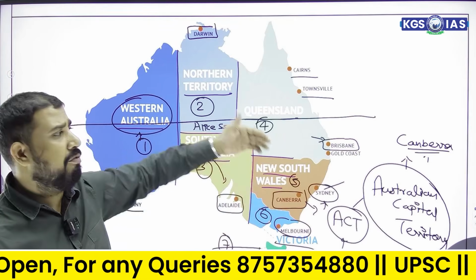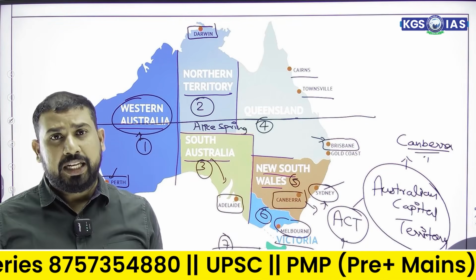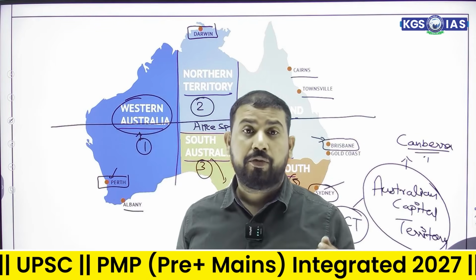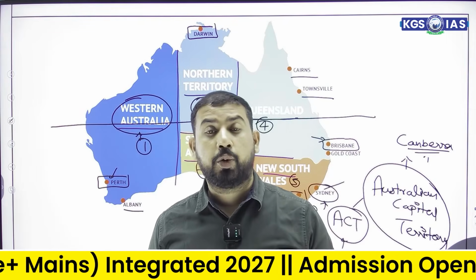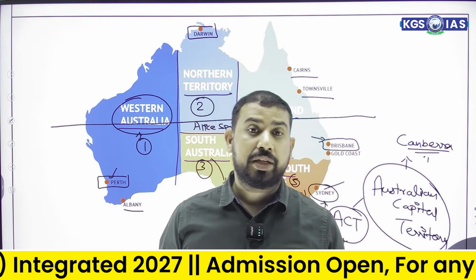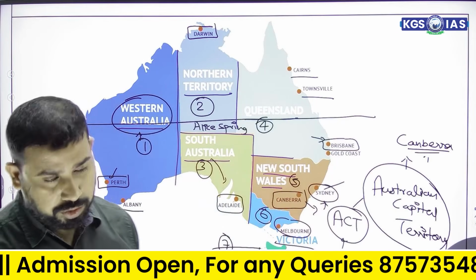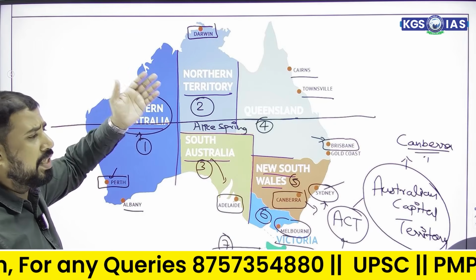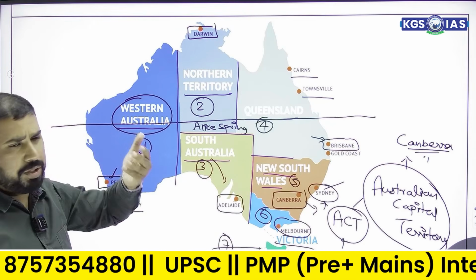When we consider the Western Plateau region, it has the maximum desert portion. It has more than four to five deserts present here. First one is Great Sandy Desert, Gibson Desert, Great Victoria Desert, Tanami Desert, Simpson Desert, Stuart Stony Desert. These are the six major deserts of Australia. That's why this area doesn't have that much land dispute. So that's why they have demarcated their boundary into a straight line.